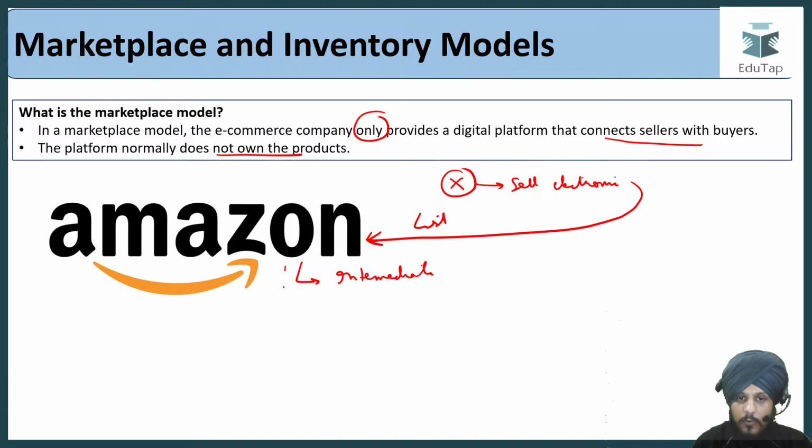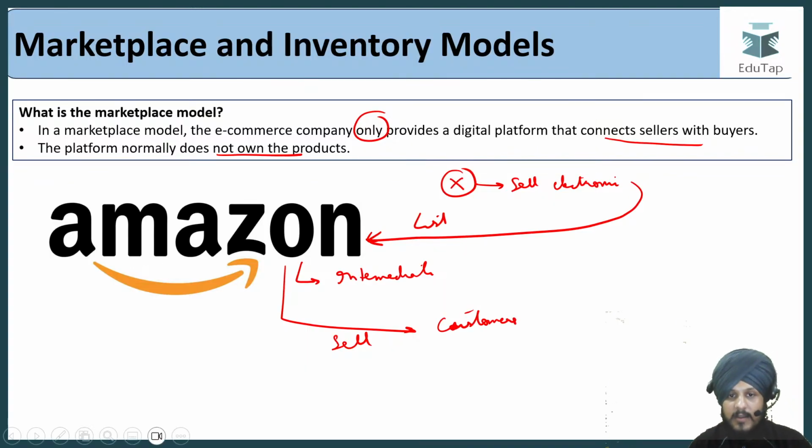And it will help you to sell this product to the customers, right? To the customers. We know that Amazon is a foreign company, right? So this inventory model was not allowed, but this marketplace model is allowed, of course, which is the traditional e-commerce model. The e-commerce company is going to act as a digital platform, right? It is going to act as a digital platform over which it enables these sellers to sell their products to the different consumers, to the different customers. This is what the marketplace model is in a very simple manner.